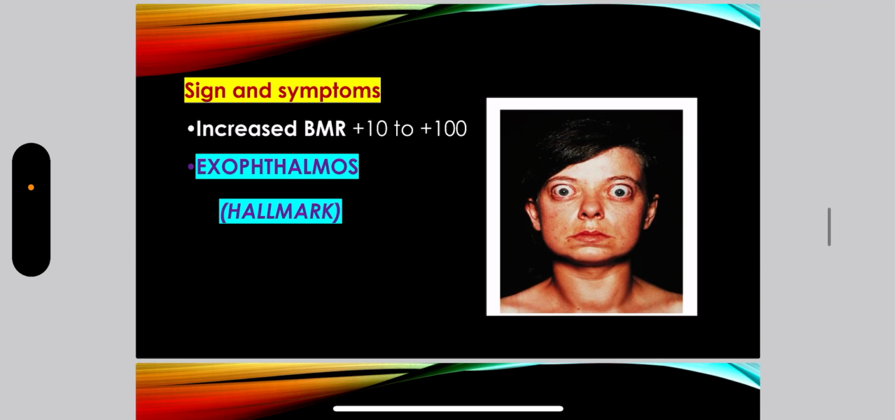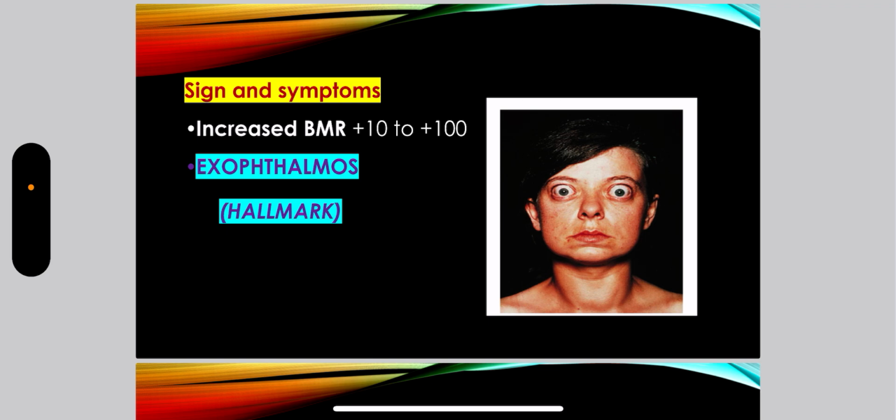Now, what are the signs and symptoms? In the previous session, we had talked about the physiological actions of thyroid hormone. A very important action is calorigenic action. So when there is rise in the levels of thyroid hormones, there will be increase in the basal metabolic rate. Second feature is exophthalmos. This is a hallmark of the disease. It is very commonly asked, what is the hallmark of Graves' disease?